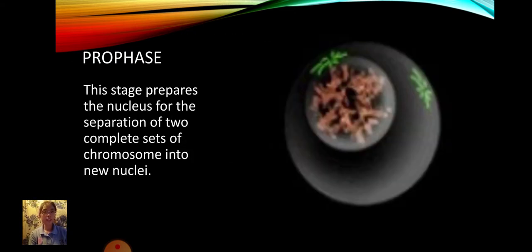Prophase. This stage prepares the nucleus for the separation of two complete sets of chromosomes into new nuclei. It is important for subsequent mitotic events such as spindle assembly and positioning as well as chromosome capture.